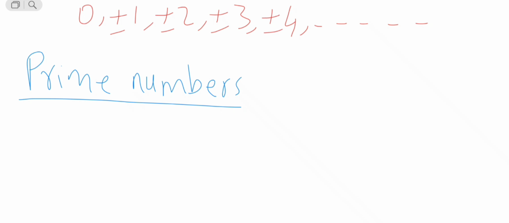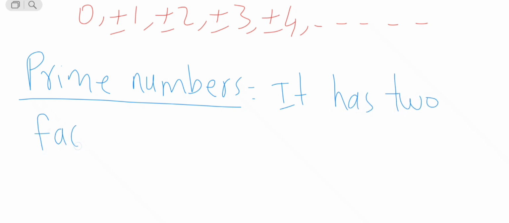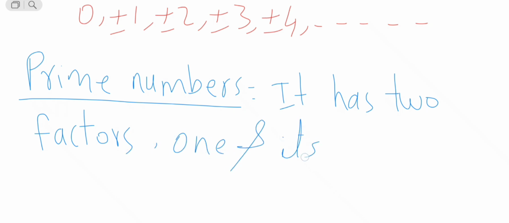Prime numbers are the numbers which have only 2 factors. A prime number has only 2 factors. Let me write the definition for it. It has 2 factors: 1 and itself. This is the definition of a prime number.